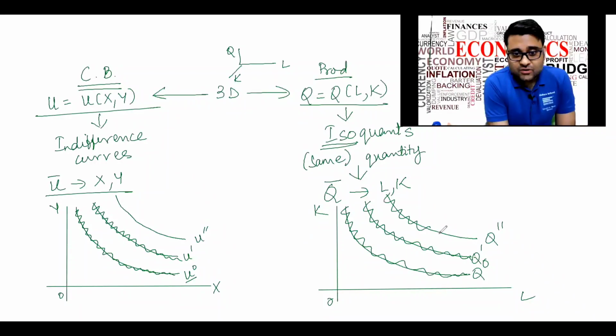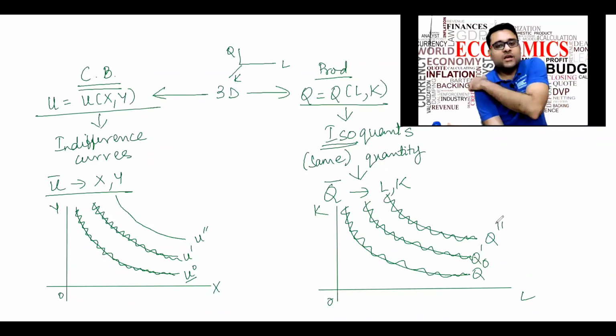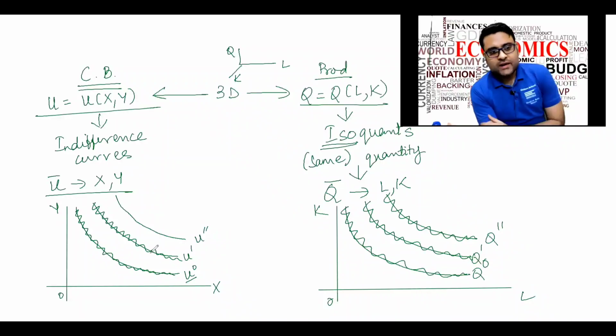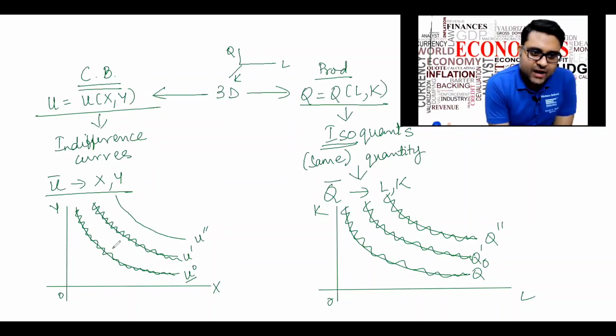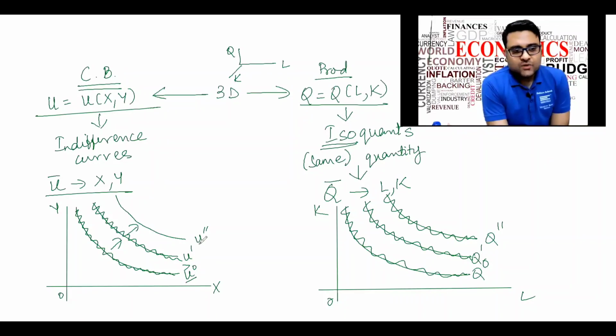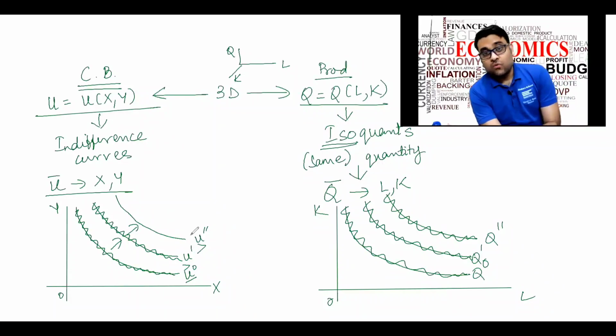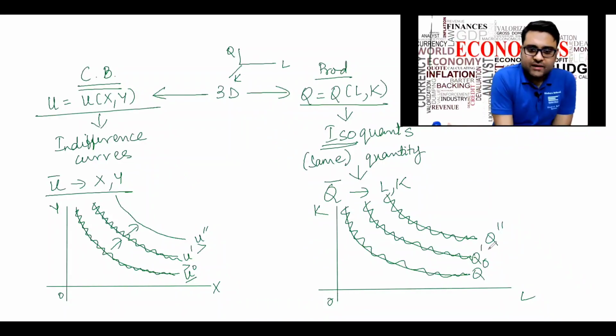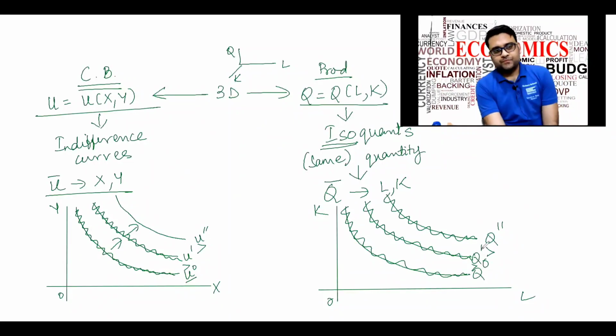Different combinations of L and K give me the same quantity Q double dash. Okay. As we saw in case of indifference curves, the higher I go, the higher is the utility. So U1 will be greater than U naught, U double dash will be greater than U1. Similarly, this quantity will be greater than this quantity, and this quantity will be greater than this quantity.